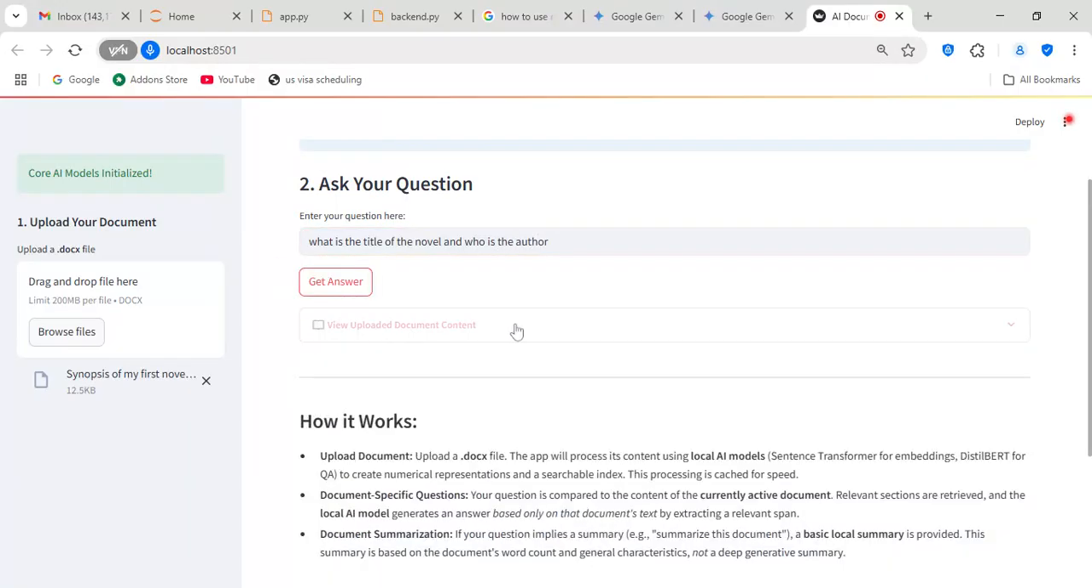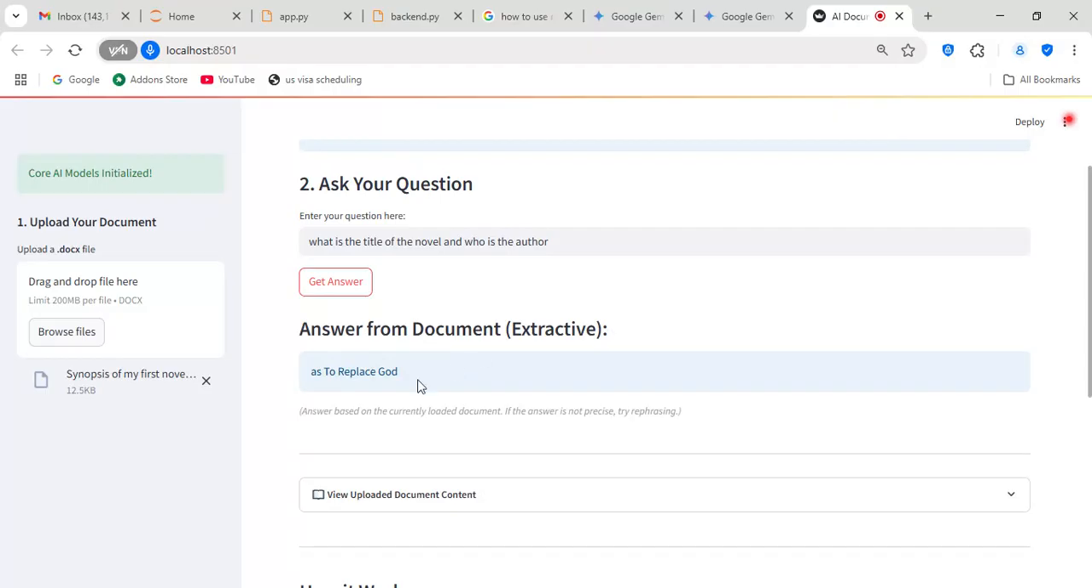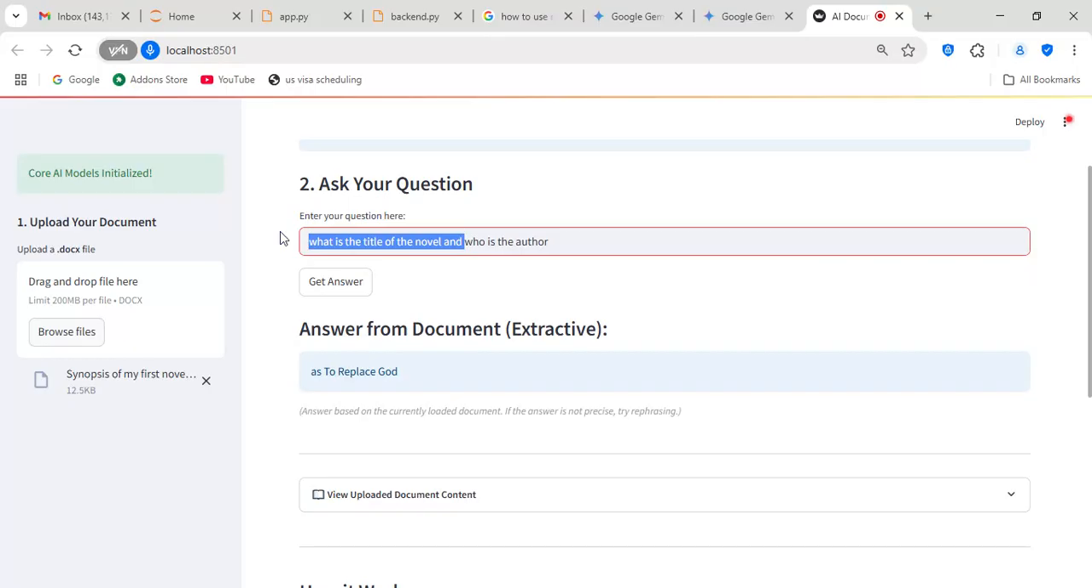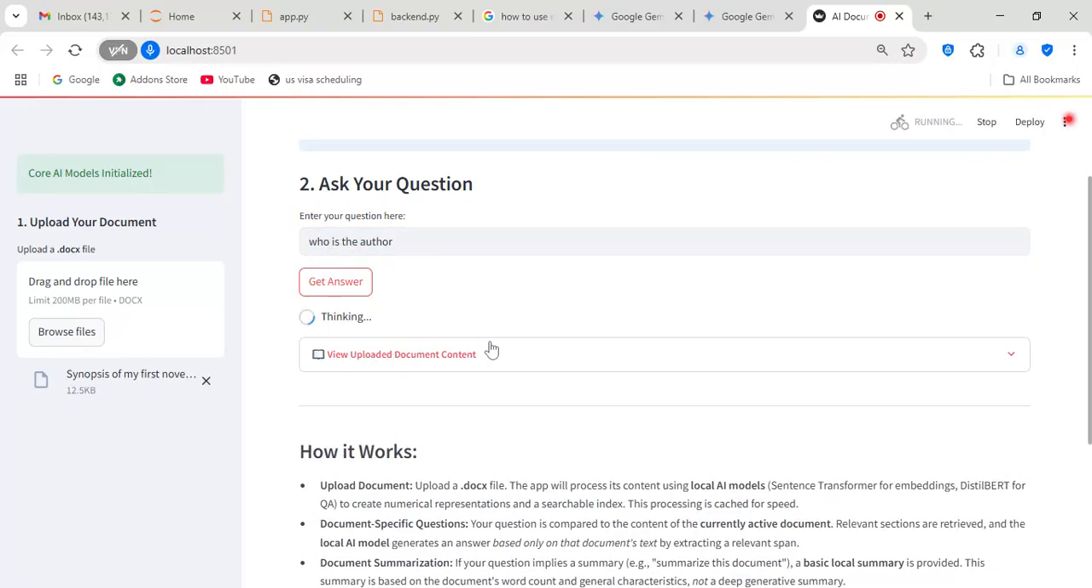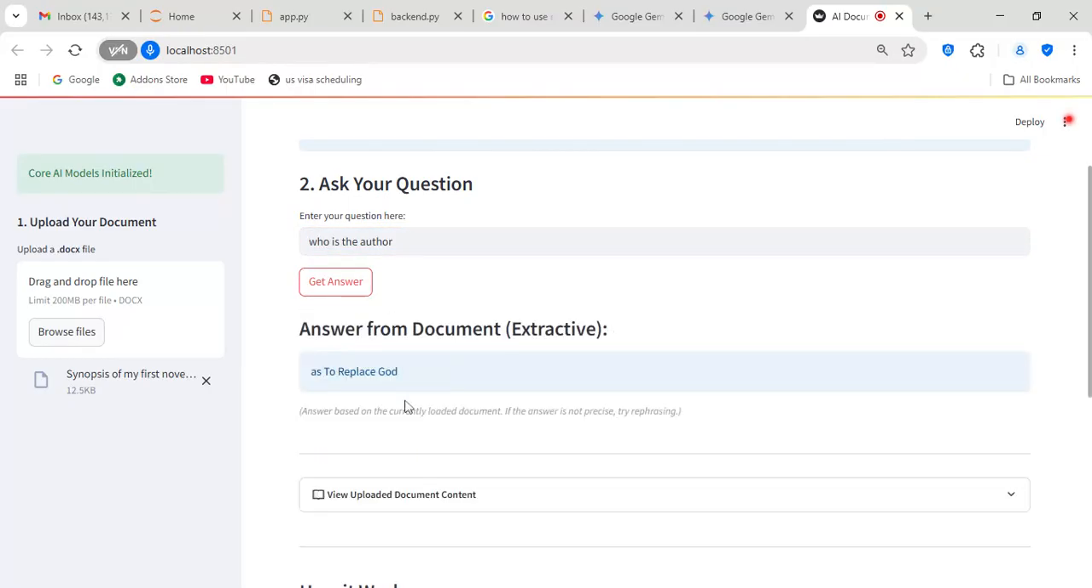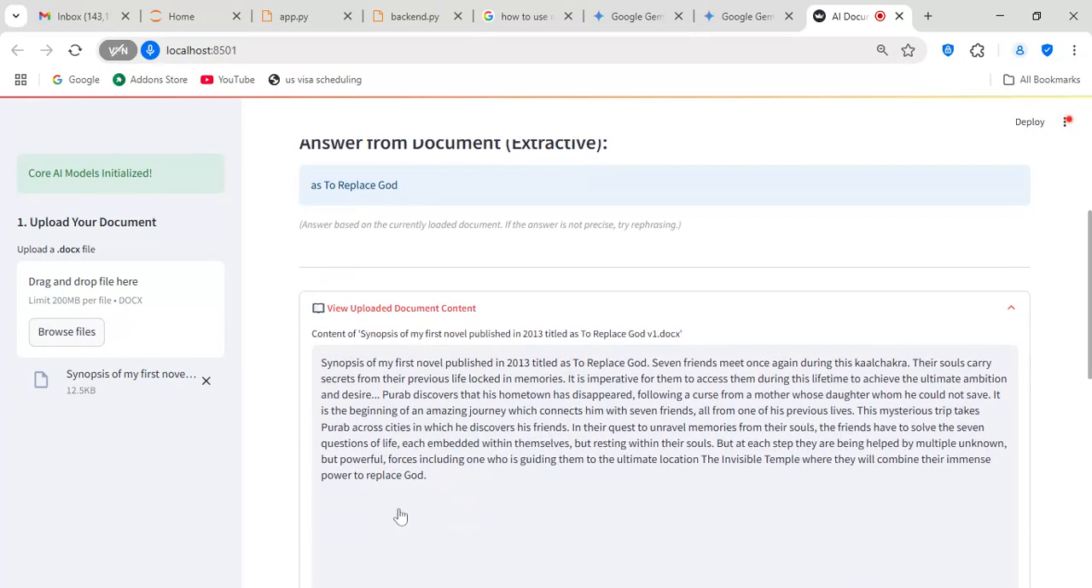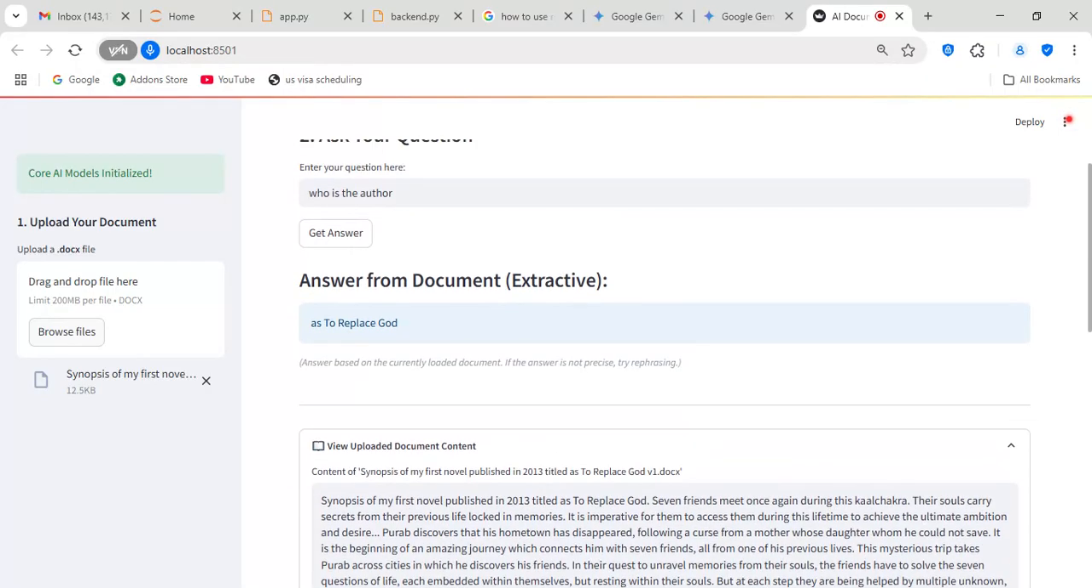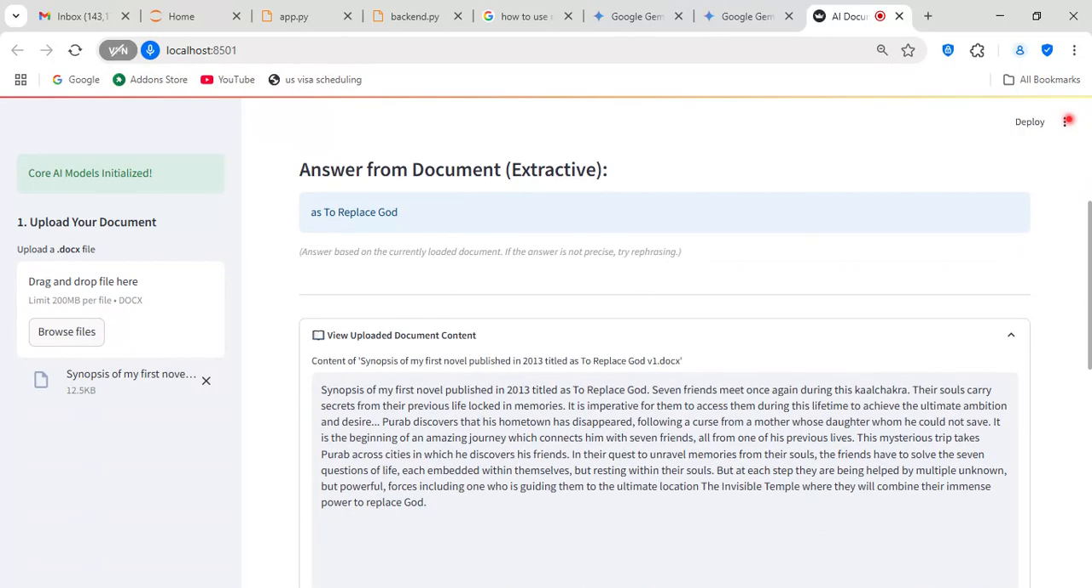Let's see if this is powerful enough to answer two questions. The title is To Replace God, but it does not give me who is the author. So let's see. Author, it is not able to give. Why? Because there is no author name mentioned in this particular context. So it is not giving the right answer. So it still needs to be, you can say, trained enough so that it does not give such answers.